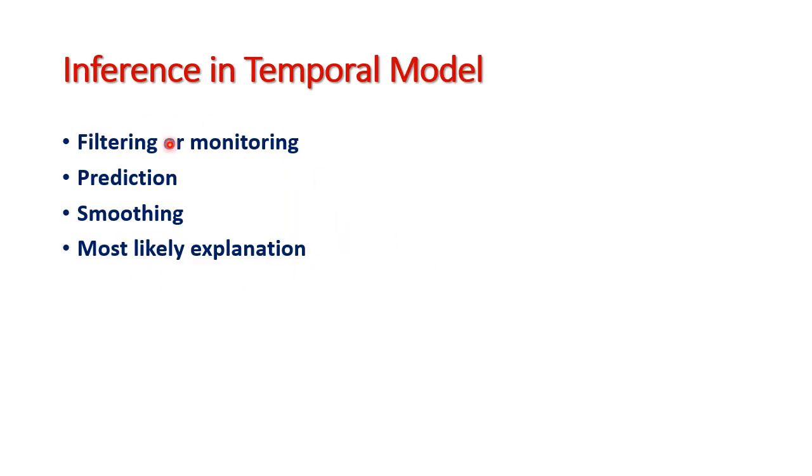There are four types here. First one is filtering or monitoring. Second one is prediction. Third one is smoothing. Fourth one is most likely explanation. So these four are different types of inferences in the temporal model.